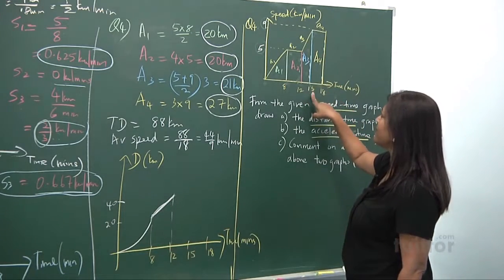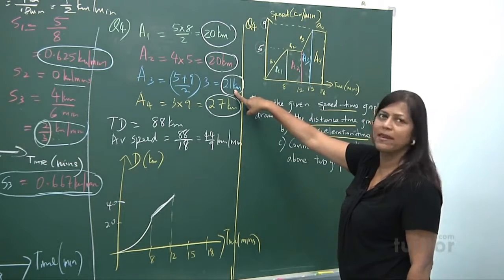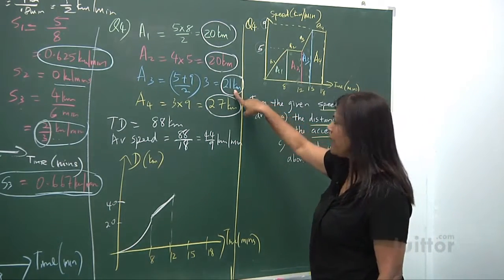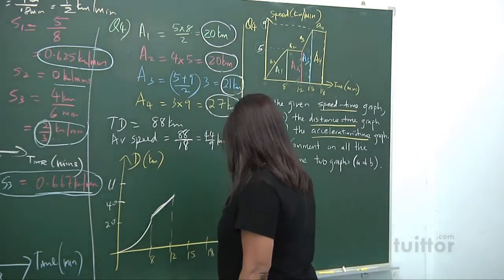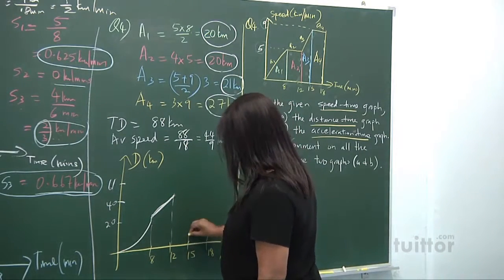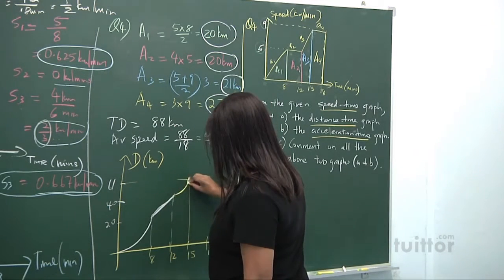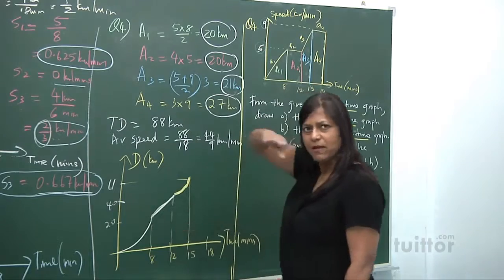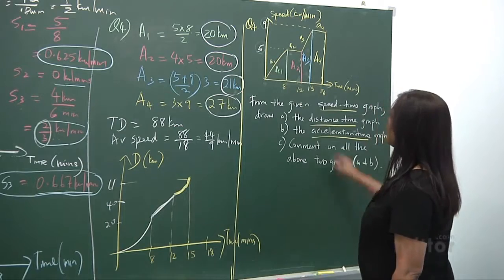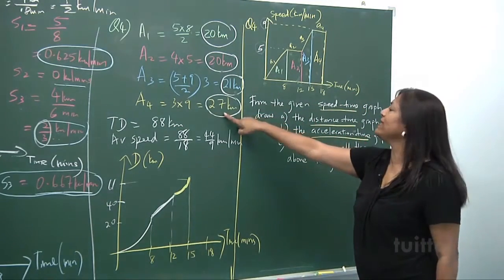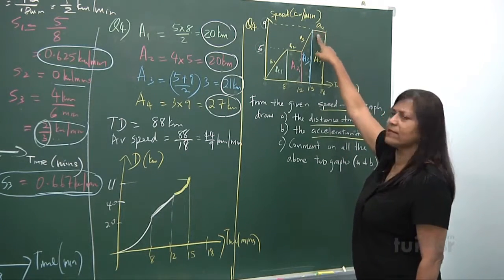Now you look at this part again, A3. In 3 minutes, you travel 21 kilometers. Another 21. So 40 plus 21 is 61. So we said, 61, in 3 minutes. So I'm going to draw this graph here, 3 minutes. It's increasing speed. Look at the shape. This is called increasing speed. It's an exponential increase. And then we look at the next part, A4, 27 kilometers in another 3 minutes. But look at the speed here, it's constant.